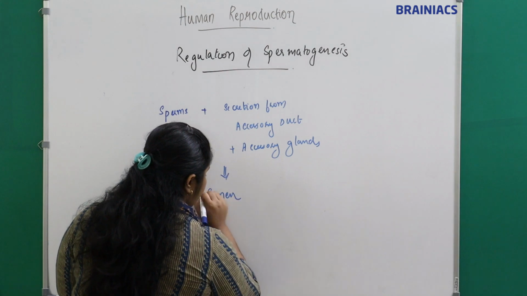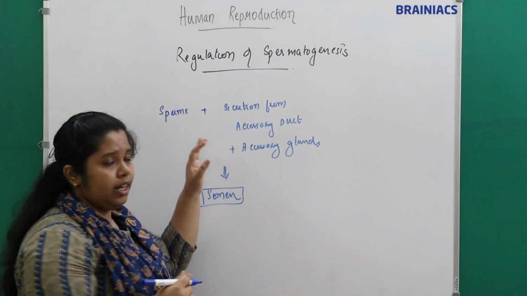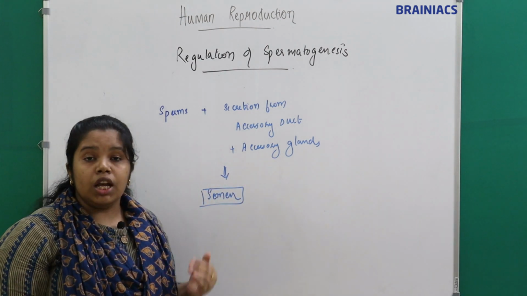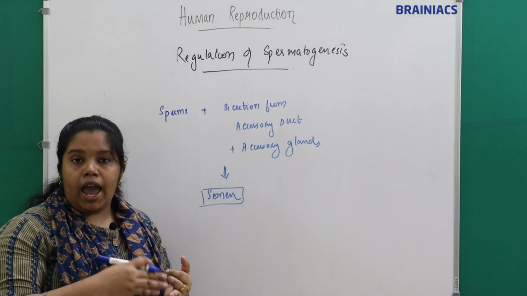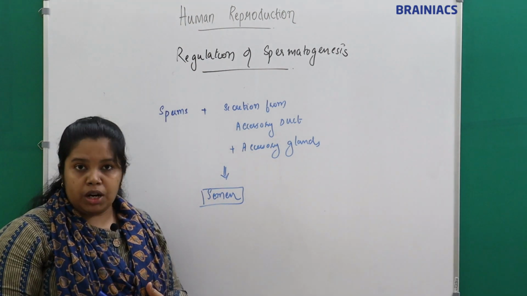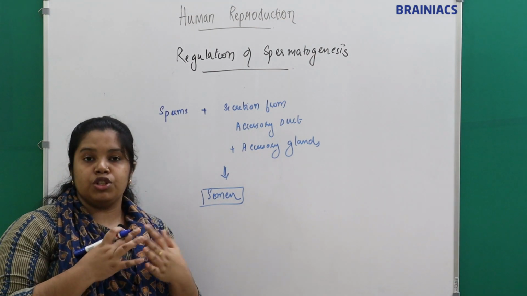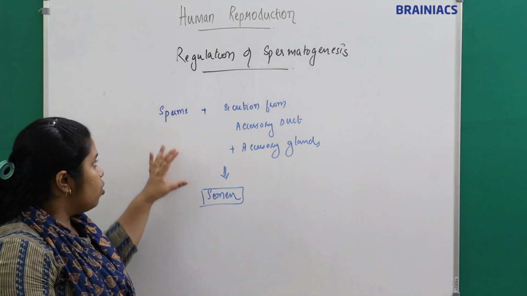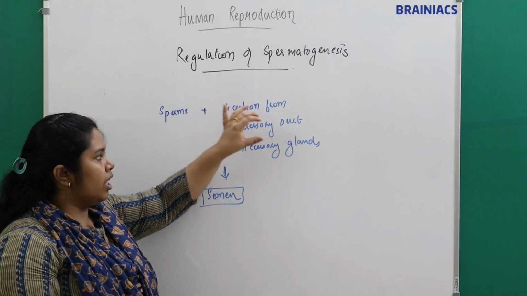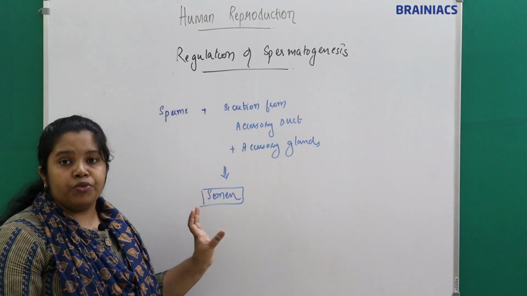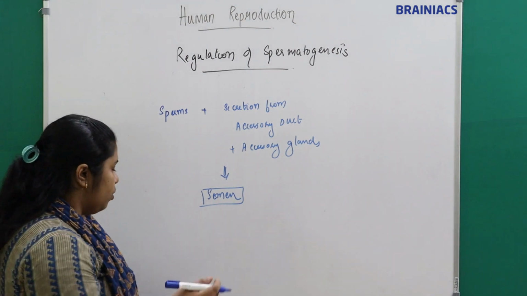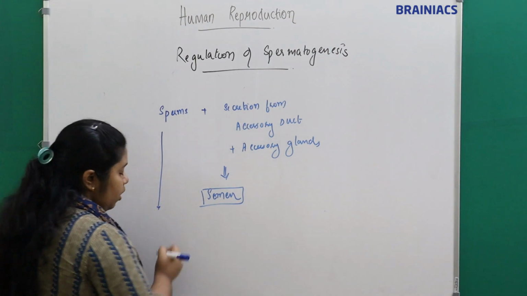The secretions of accessory glands and accessory ducts, we have seen, are needed for the proper maturation, activation and movement of the sperm, right? So the sperms plus the secretions from the accessory ducts and glands together constitute the semen.